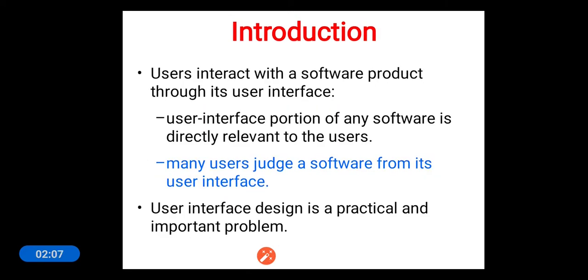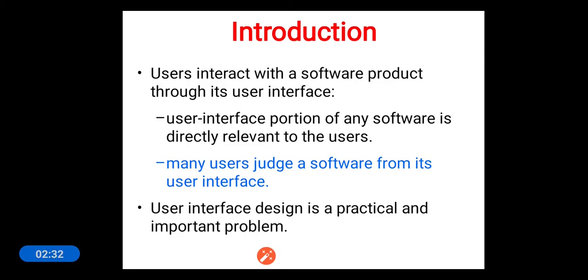Users interact with the software product through its user interface, and this portion of any software is directly relevant to the users. That means many users will judge the software from its user interface itself. Suppose the user interface is good enough, it is easy, and the look and feel of that user interface is good.